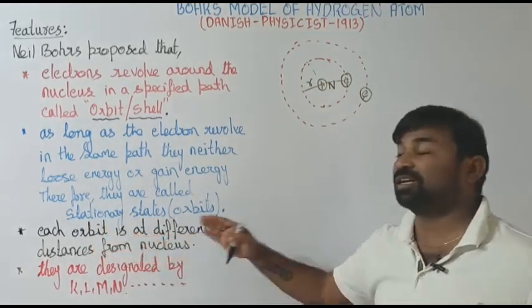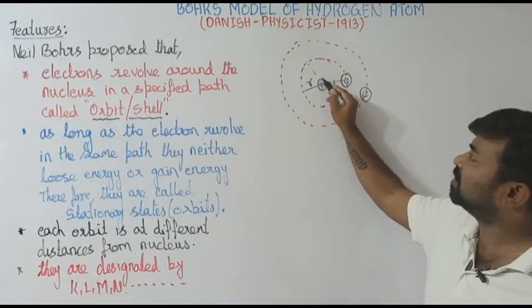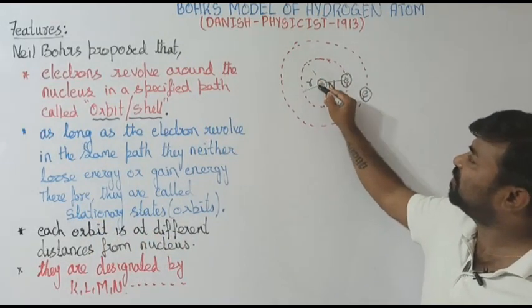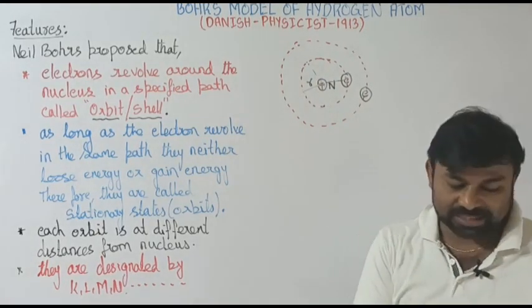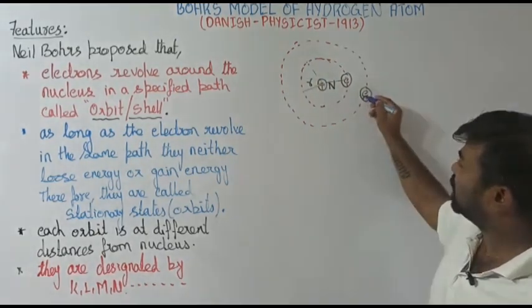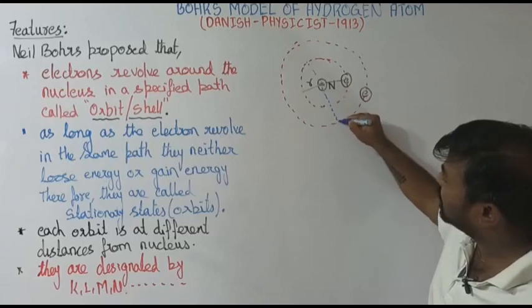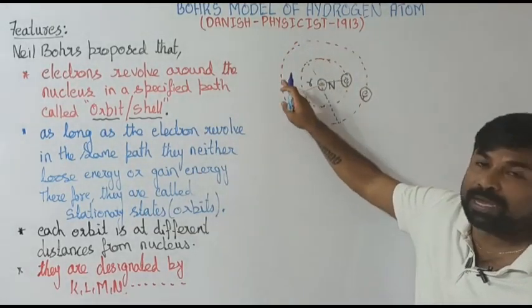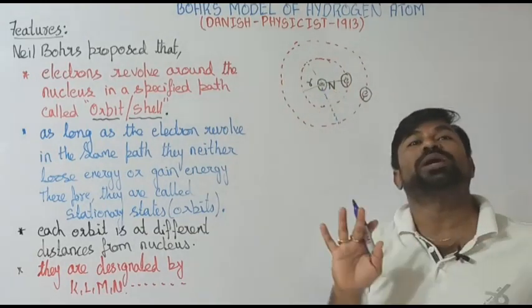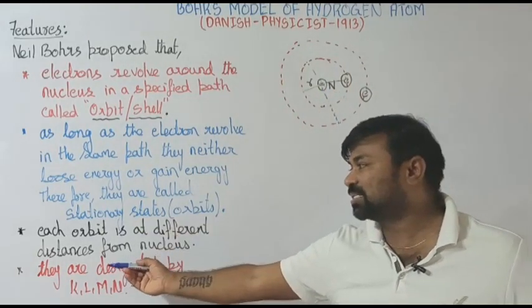Each orbit is at a different distance. If you take this orbit, it has a fixed distance. For every circle, the radius is fixed. In the same way, if you take this, this is the radius. So the distance of that orbit from the nucleus is always fixed. That's what he says. They are right.